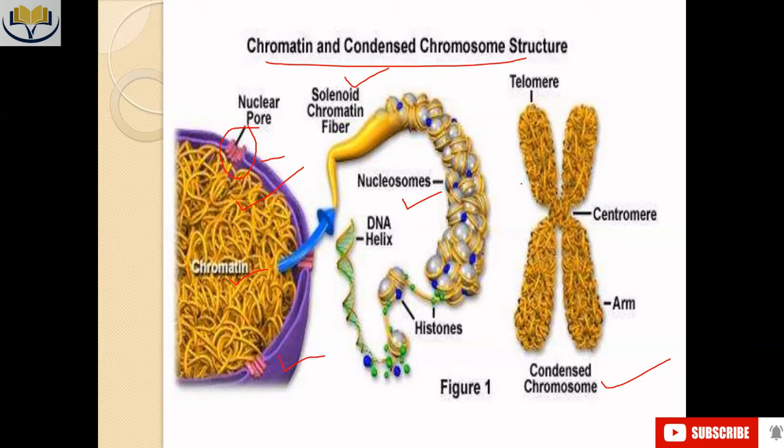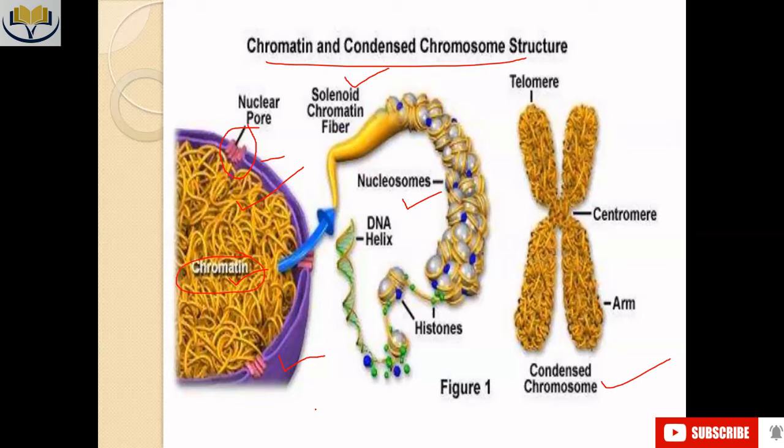But majorly, the chromosomes or DNA or genome of eukaryotic cells are found in the form of chromatin structure. This is the structure which actually predominates.